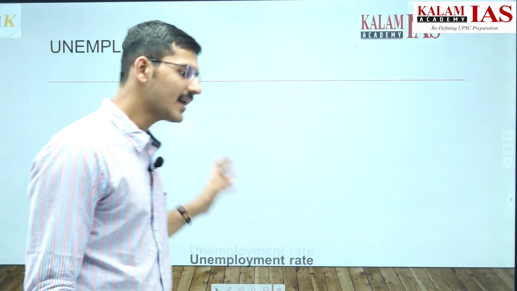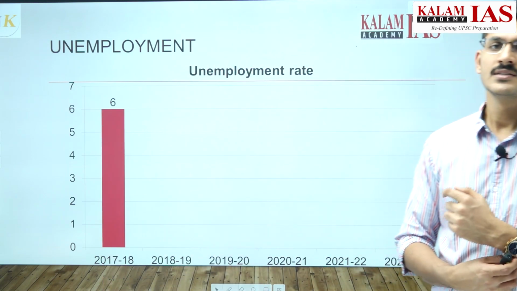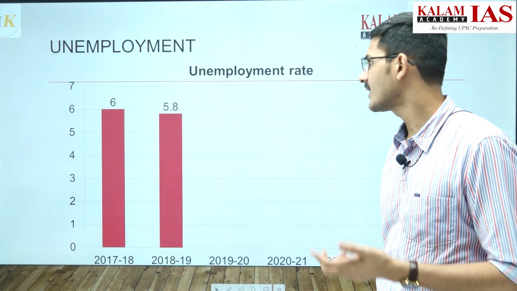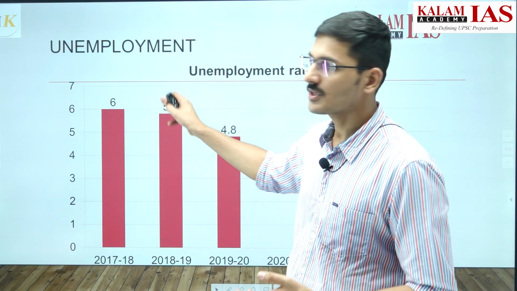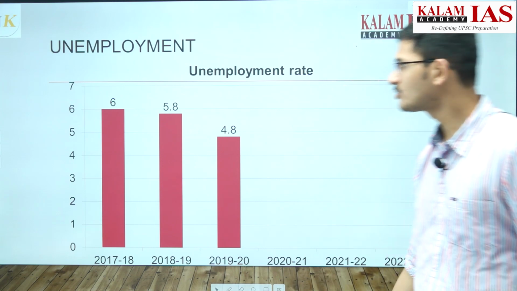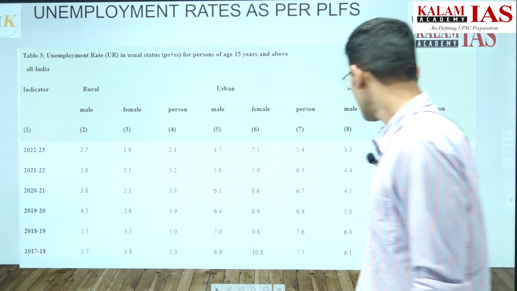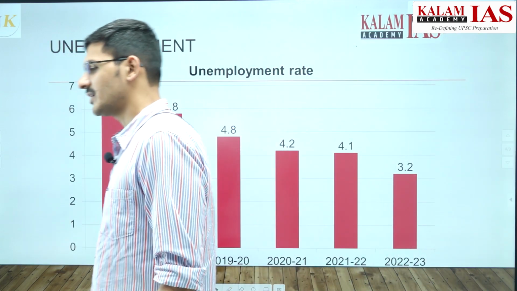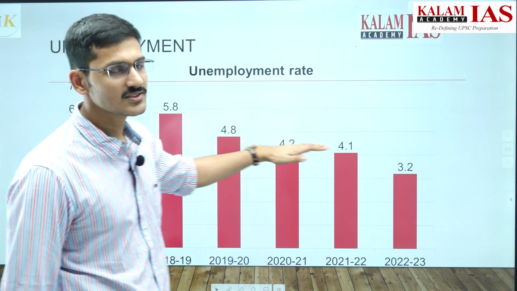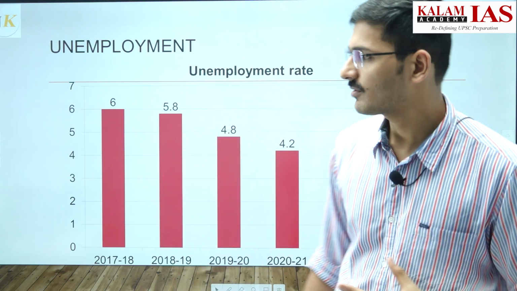Regarding that, we have the graph here of the unemployment rate. You do not have to memorize the figures; just looking at the graph will help you remember the trend. Unemployment rate as per the Periodic Labour Force Survey, that is PLFS, has been reducing consistently from 2017-18: from 6 to 5.8, 4.8, 4.2, 4.1 and then 3.2 in 22-23. So the latest survey says the unemployment rate has been reducing consistently for the past 5 years, as per the Government of India.